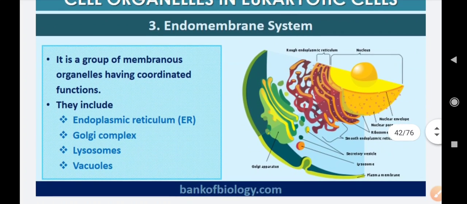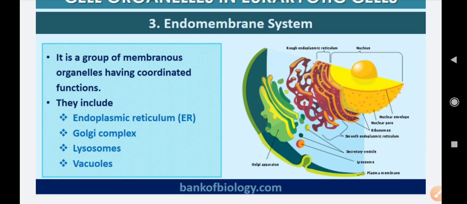Okay, moving on to endomembrane system. Now the endomembrane system consists of organelles that are all made up of membranes, and they coordinate in function. Their functions are related to each other, so that's why we call it endomembrane system. In this endomembranous system, there are a few organelles which coordinate with each other for performing specific functions, and these organelles are: number 1, endoplasmic reticulum, Golgi complex, lysosomes, vacuoles.